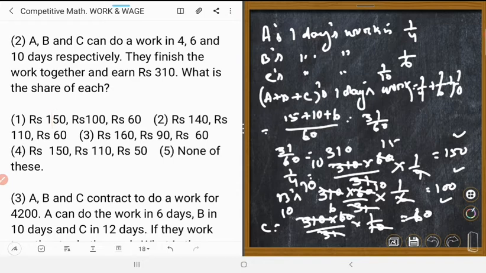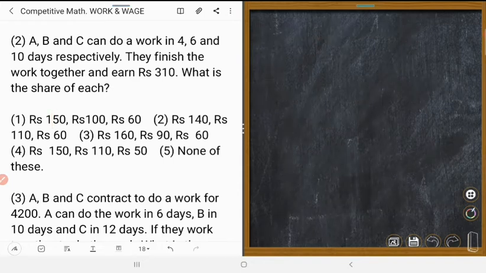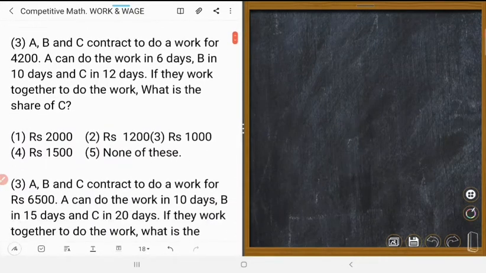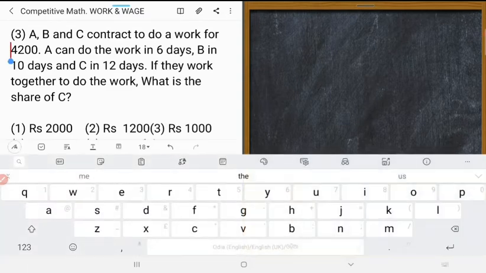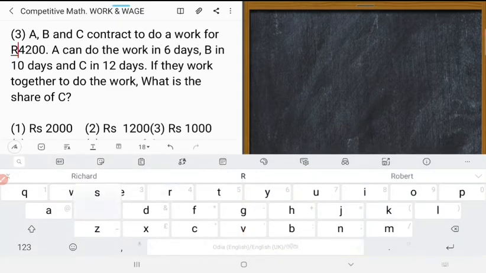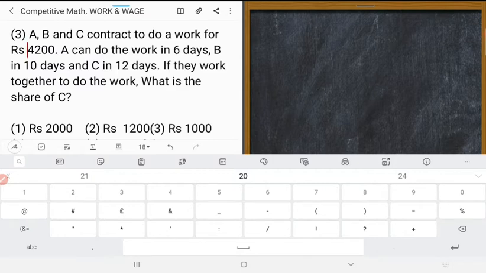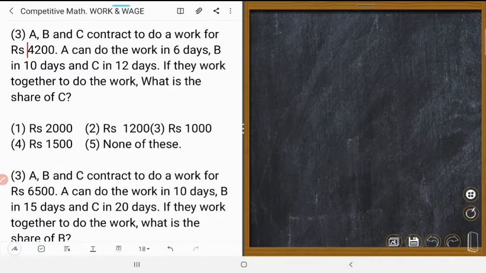Next, number 3. A, B and C contract to do a work for rupees 4,200. A can do the work in 6 days, B in 10 days, and C in 12 days. If they work together to do the work, what is the share of C?